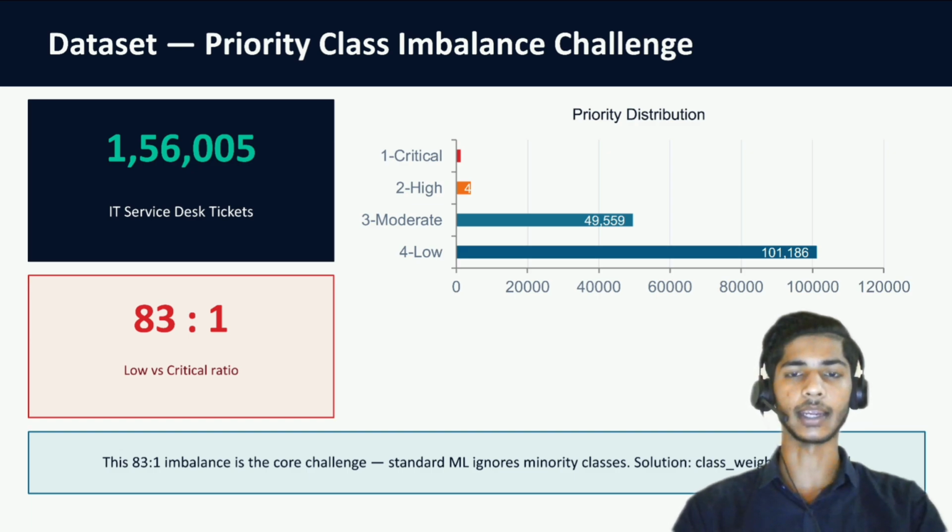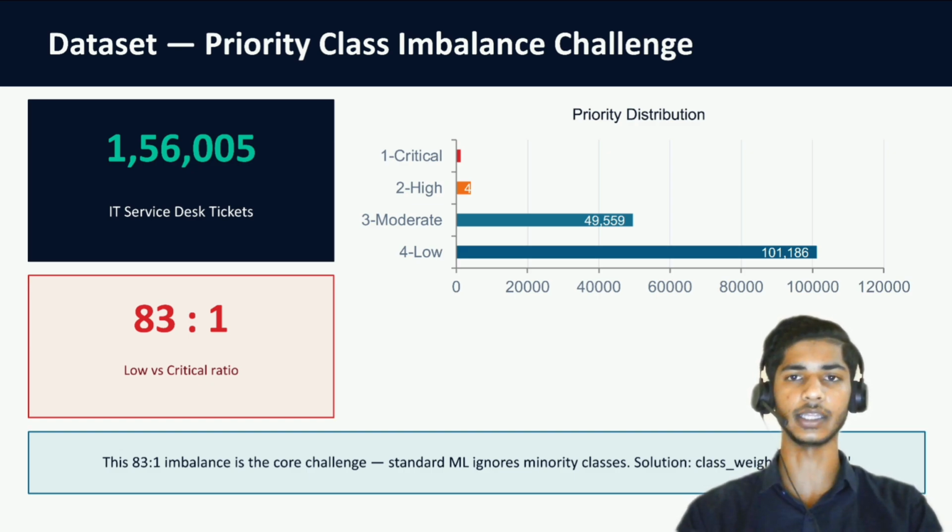For this model, I have used nearly 150,000 IT service desk tickets. In our dataset, we have majorly four priorities: P1 critical, P2 high, then moderate and low. We have about 100,000 tickets of low priority and nearly 1,200 tickets of critical priority.